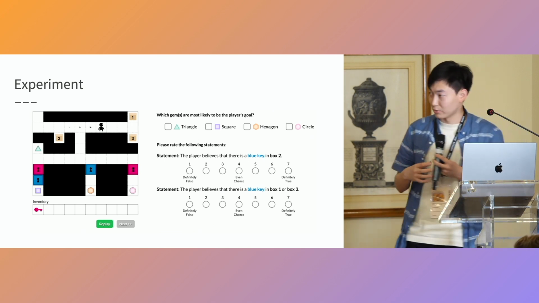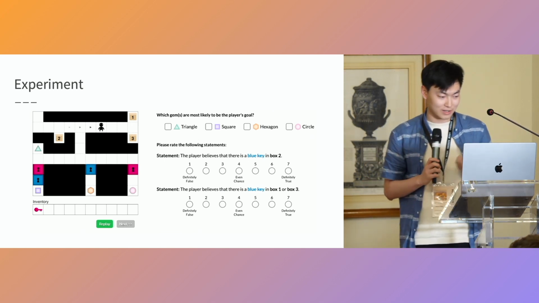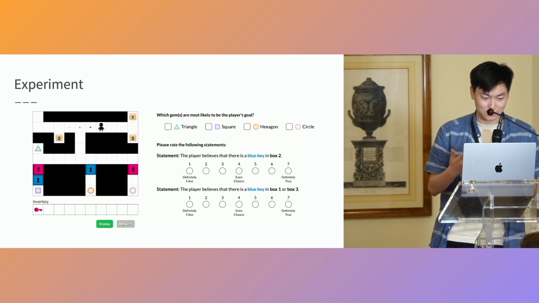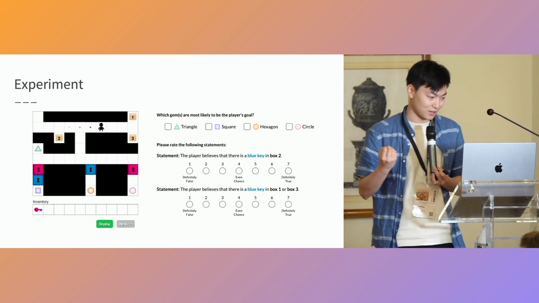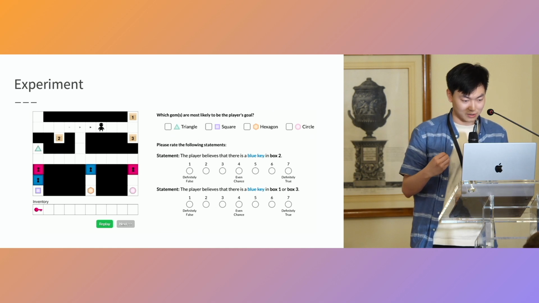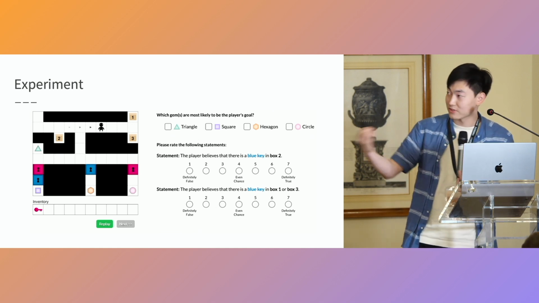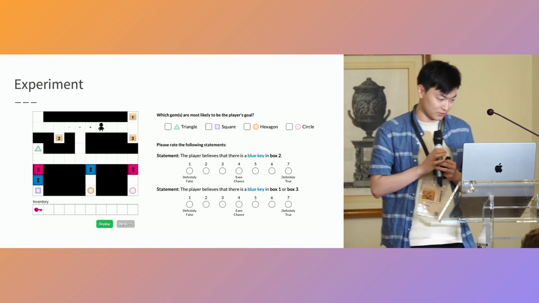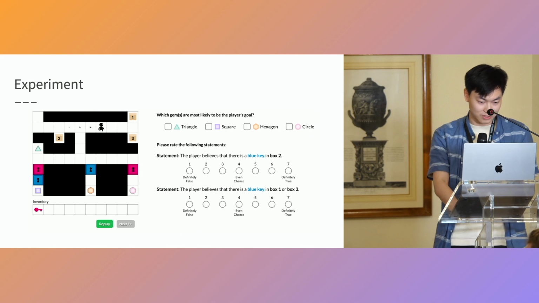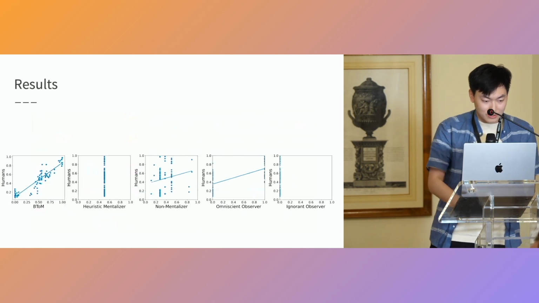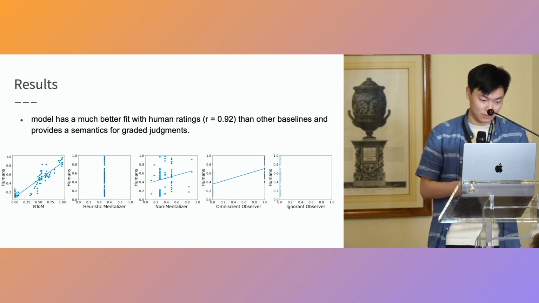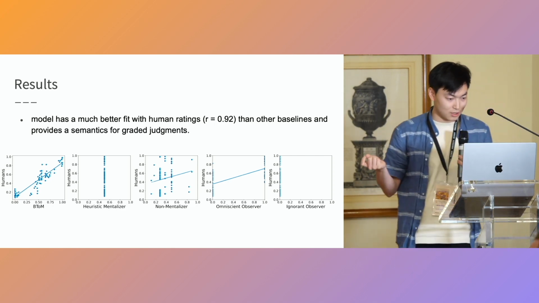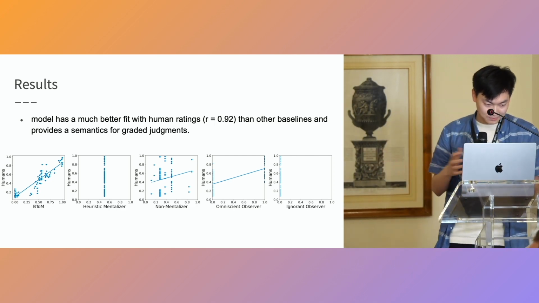We recruited 100 participants and asked them to watch this agent play this game and guess what the agent's goal is, and asked them to rate these belief statements at different breakpoints of the trajectory on a scale from 1 to 7. And we show that our model on the very left has a very good fit of the human data when compared to other baselines.